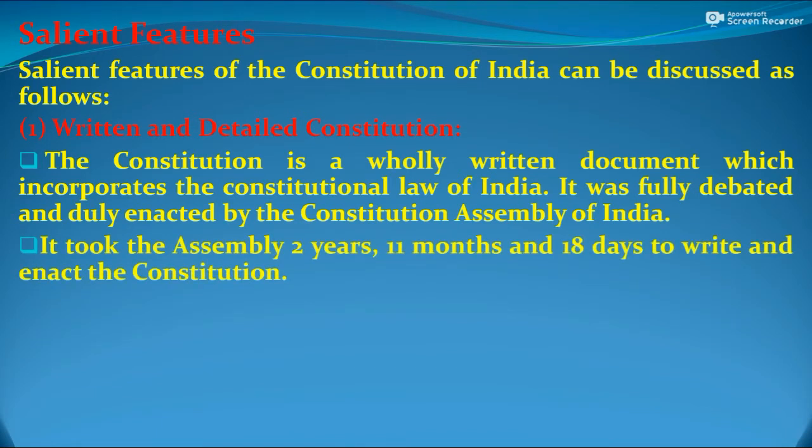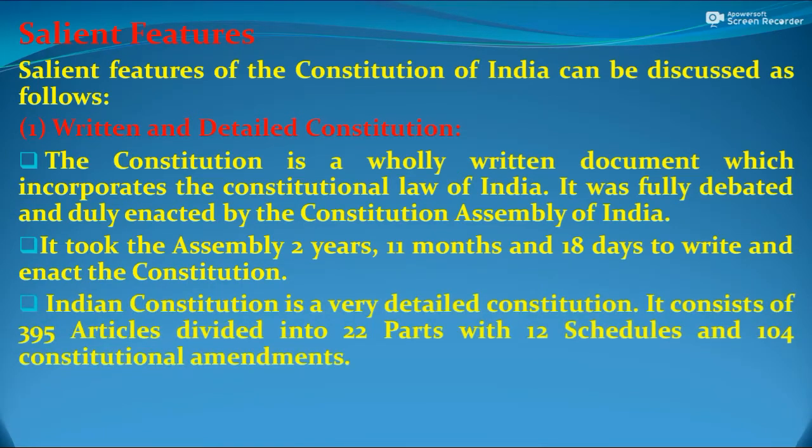It took the Assembly 2 years, 11 months, 18 days to write and enact the Constitution. The Indian Constitution is a very detailed Constitution. It consists of 395 articles originally divided into 22 parts with 12 schedules, and till today 104 constitutional amendments.